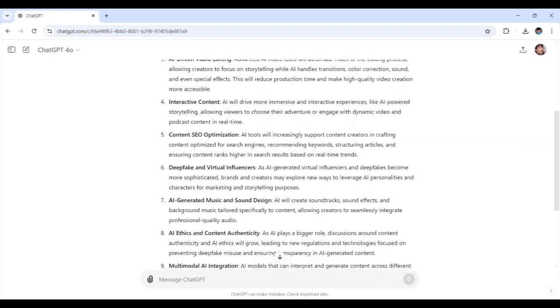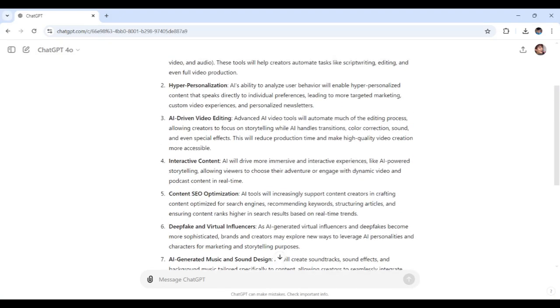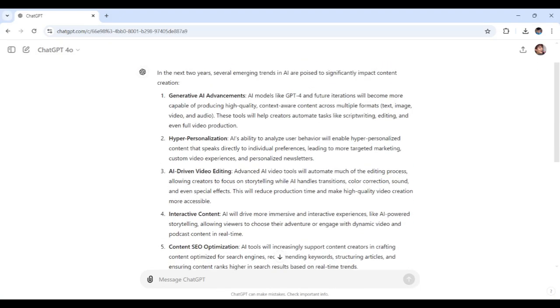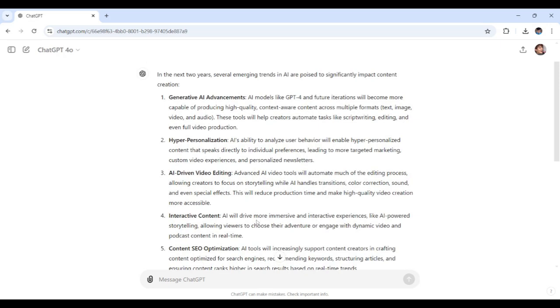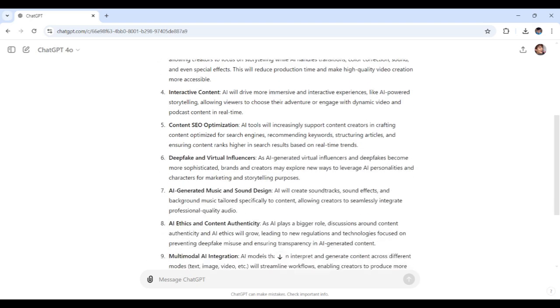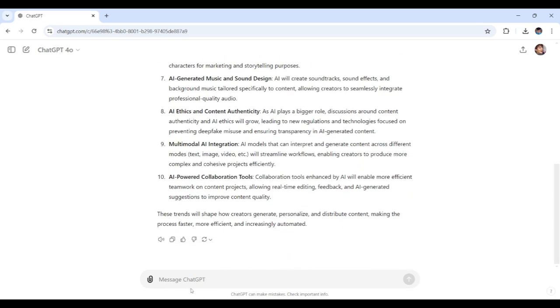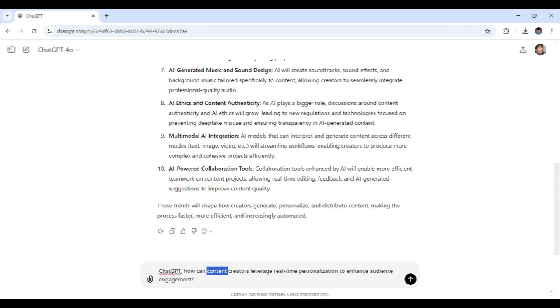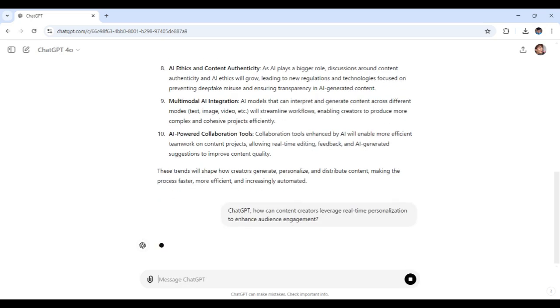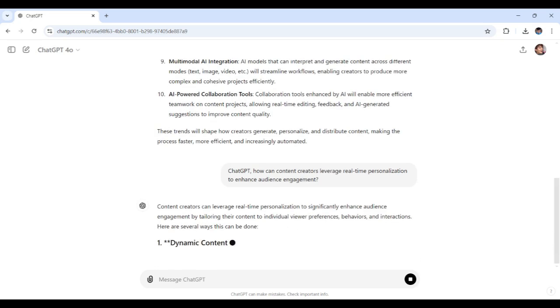These would offer richer experiences to our audience. Let's dive deeper into real time personalization and see how we can leverage it. So, let's ask ChatGPT, for instance, how can content creators leverage real time personalization to enhance audience engagement? Now, sending this prompt. I'm excited to see what strategies ChatGPT recommends.